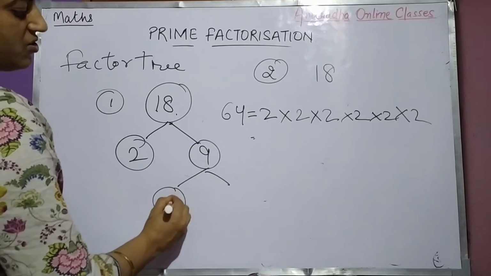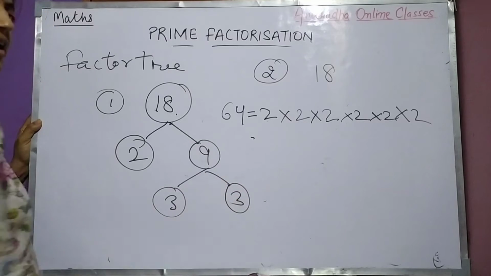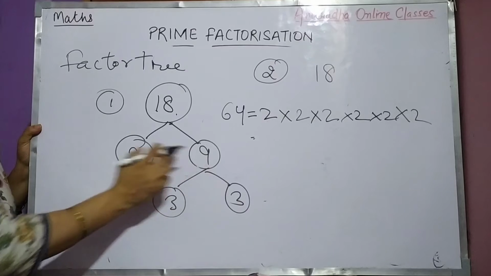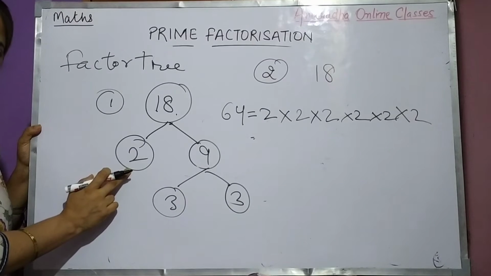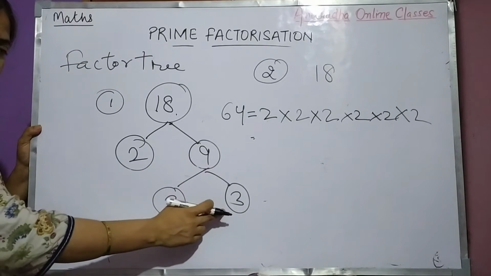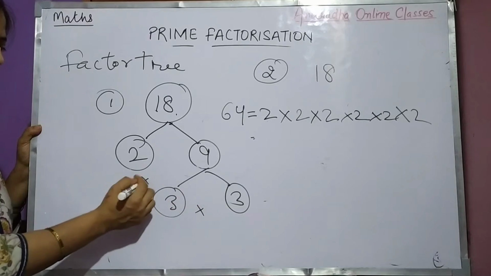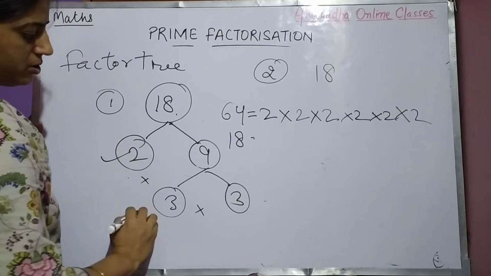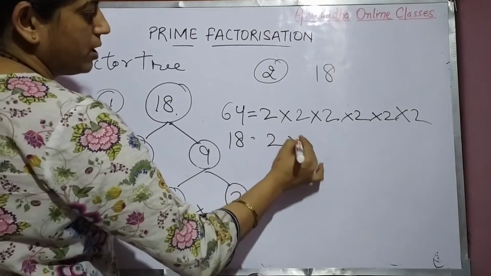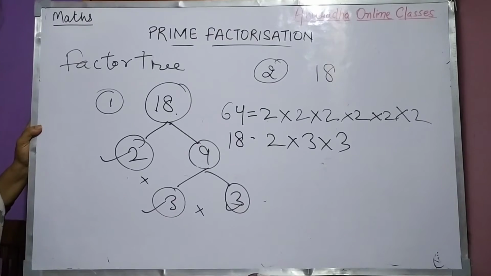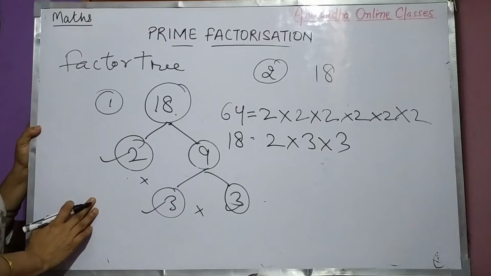Then 3 3s are 9. 2 cannot be further divided or split. 9 can be split into its prime factors, so 3 3s are 9. So children, we got factors of 18 as 2, 3 and 3, 2 into 3 into 3. You write it like this. We will write all factors in this way.